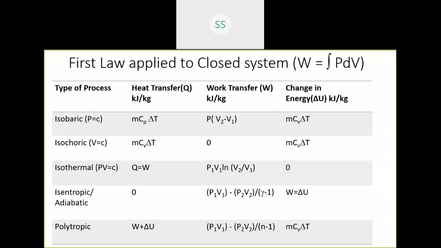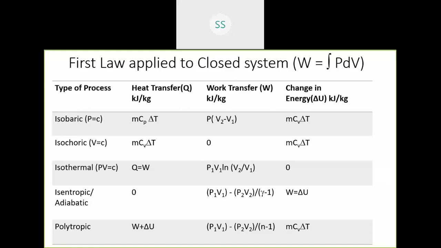The difference between Q and W is equal to mCV delta T. Irrespective of the process, the change in energy is always expressed as mCV delta T, where Cp and Cv are the specific heat capacity at constant pressure and at constant volume. While solving problems, this will be made very clear.